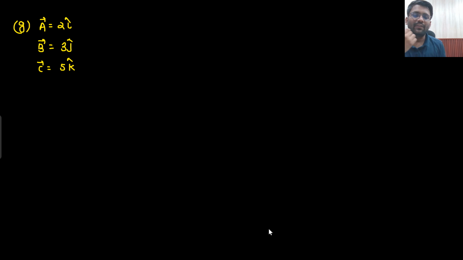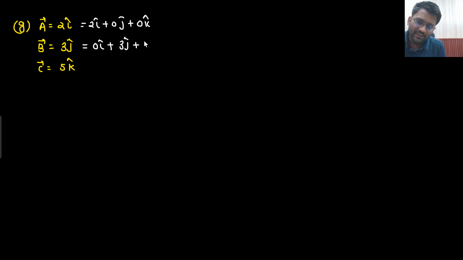2i cap, 3j cap, 5k cap. First, let me know the dimension of vectors A, B, C. So they are a set of vectors, sir. One is in the i cap direction, another in the j cap direction, and another in the k cap direction. So it could be written as 2i cap plus 0j cap plus 0k cap, then 0i cap plus 3j cap plus 0k cap, and 0i cap plus 0j cap plus 5k cap.